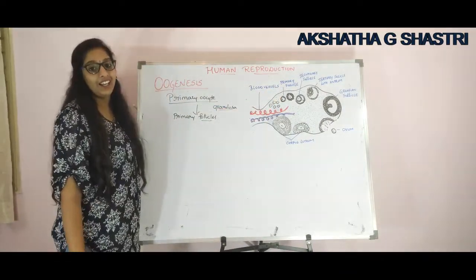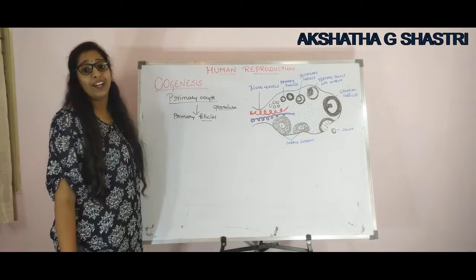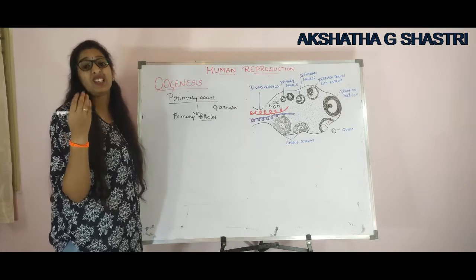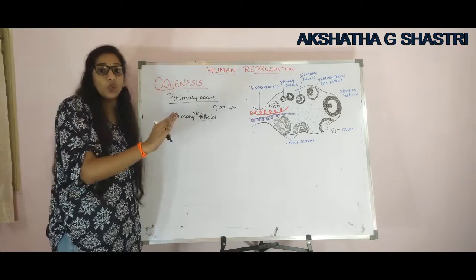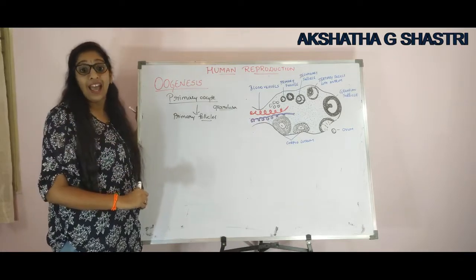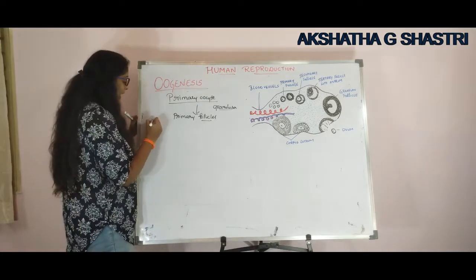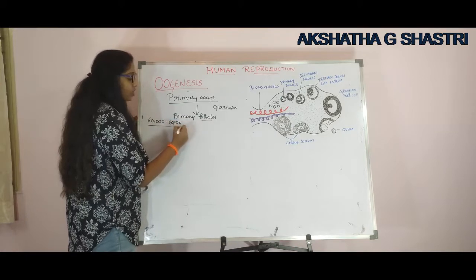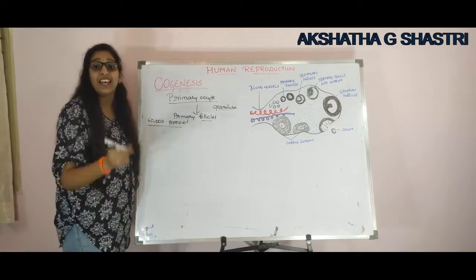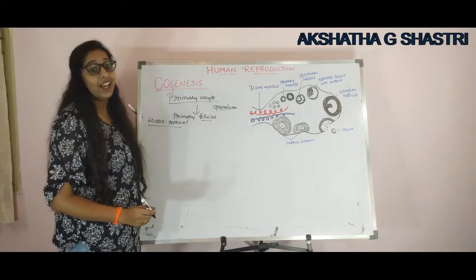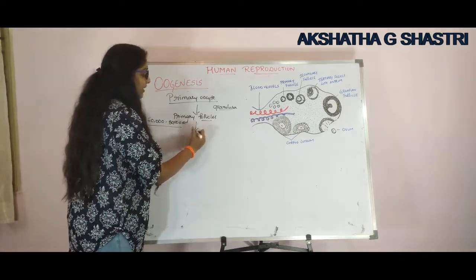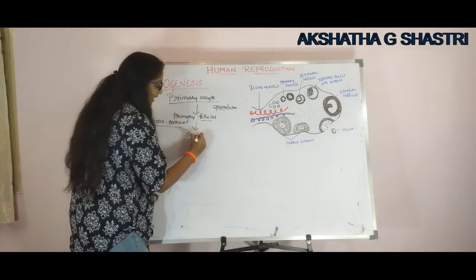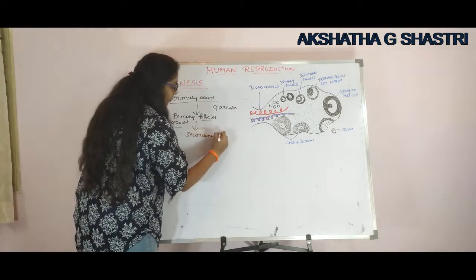primary follicle. And keep a note on it, a large number of follicles degenerate, that means they are destroyed, from birth to puberty. At puberty, you can find around 60,000 to 80,000 primary follicles in each ovary. And these primary follicles get converted or transformed to form secondary follicle.